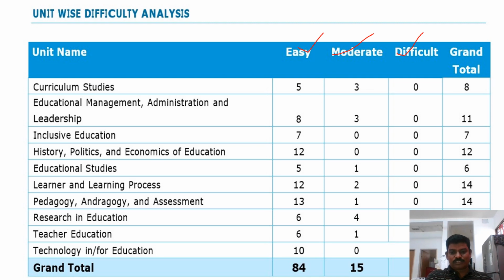Most of the questions are easy, 84 out of 100, moderate 15. So far there are not many difficult questions, but we feel that it is so difficult. But actually, as per the last 3 question papers, there is not much difficulty.